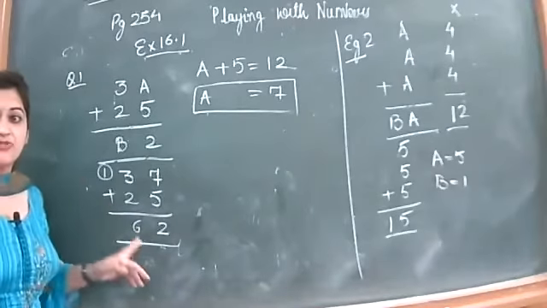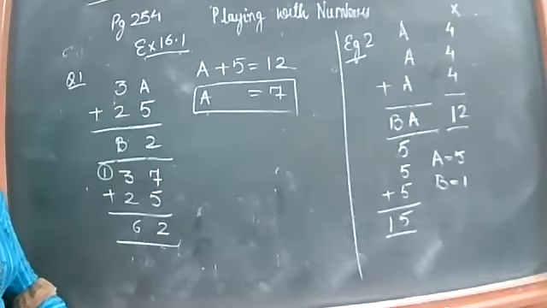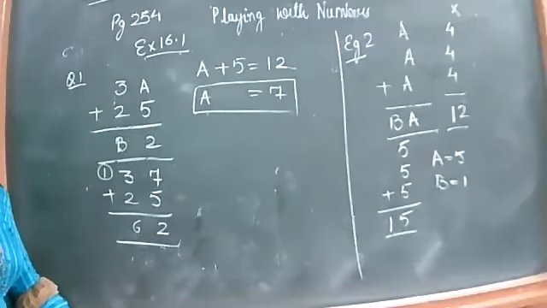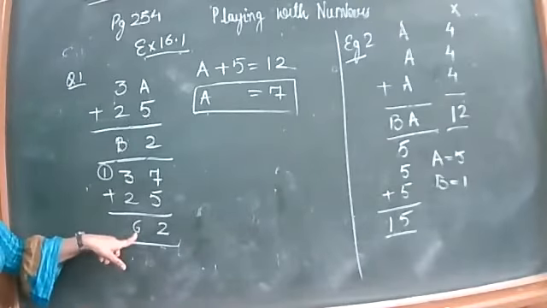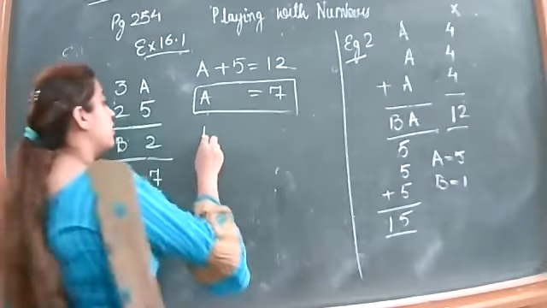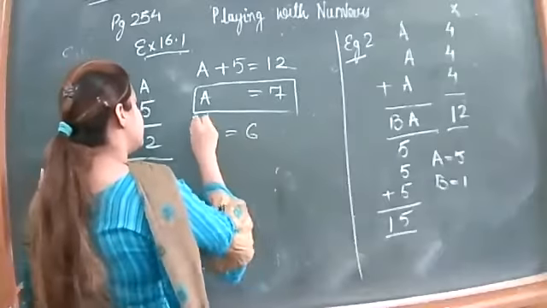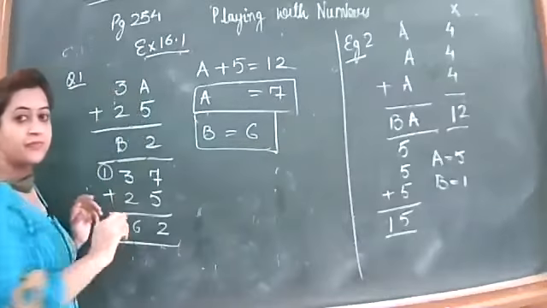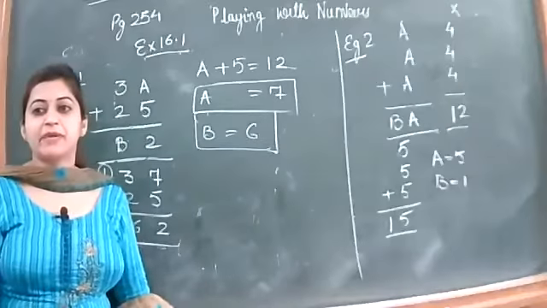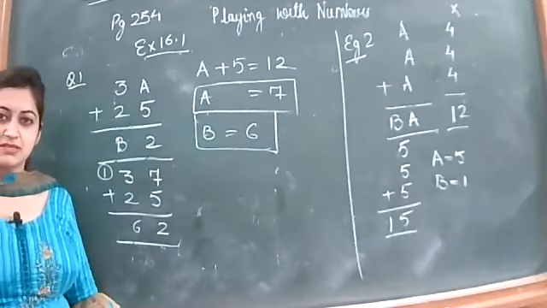Now can you tell me the value of b from here? Value of b is 6. Please check out the answer. Is it correct? A is 7, B is 6.